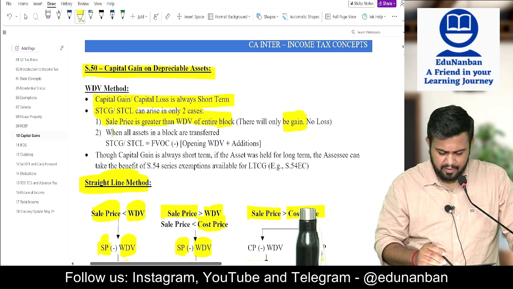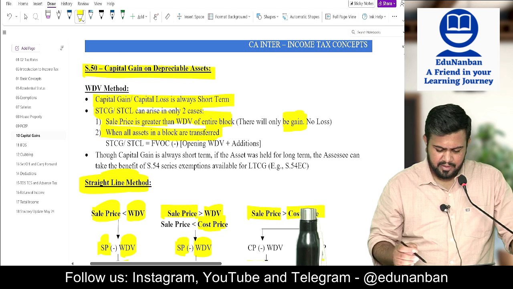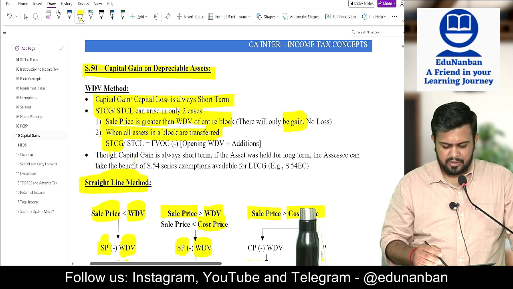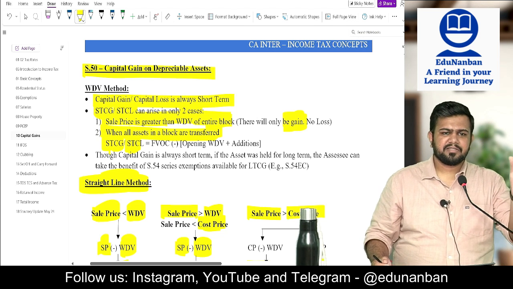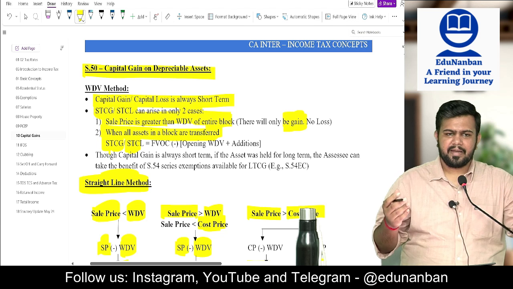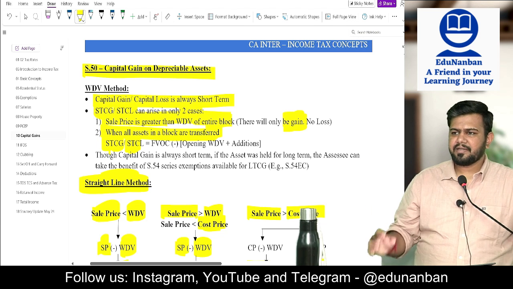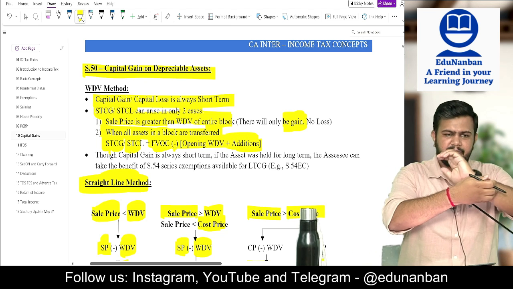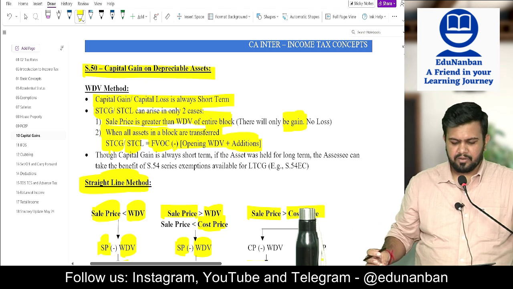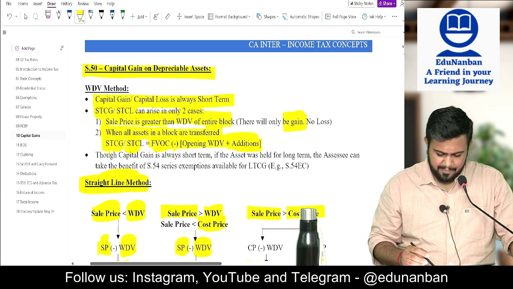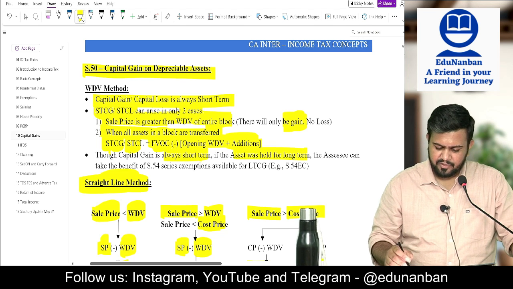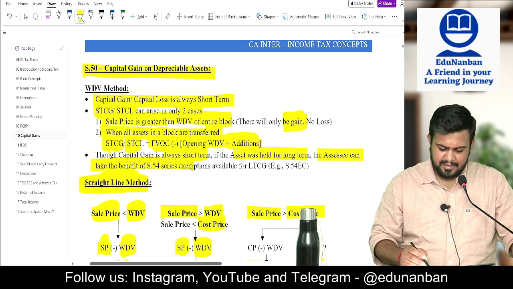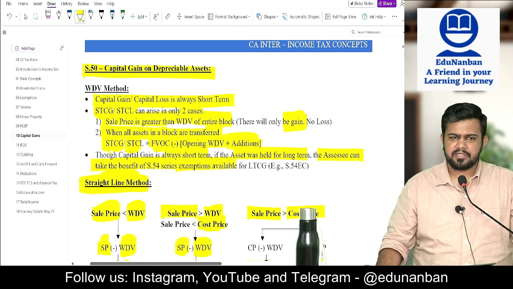Then when all the assets in the block are transferred, in such case there can be gain also, there can be loss also. If the consideration is more than WDV, it will be gain. If consideration is less than WDV, there will be loss. So full value of consideration minus opening WDV plus addition will be the capital gain or capital loss. Though capital gain is always short term, if the asset was held for long term, assessee can take the benefit of section 54 series exemption.